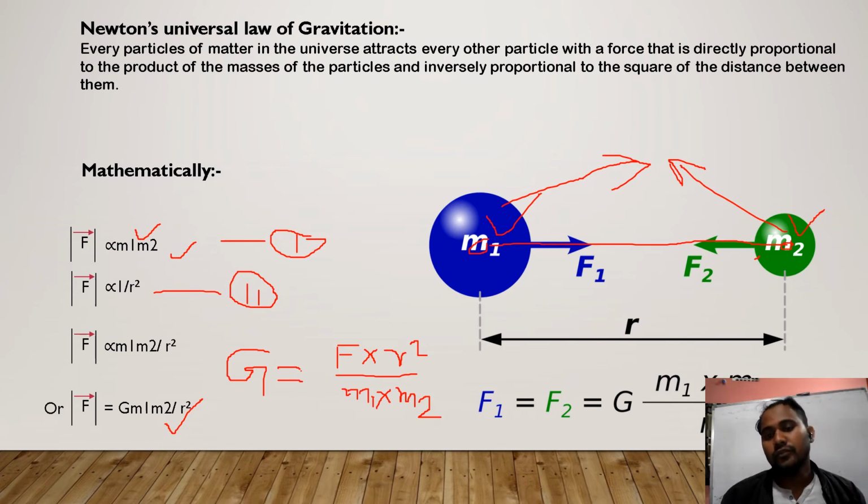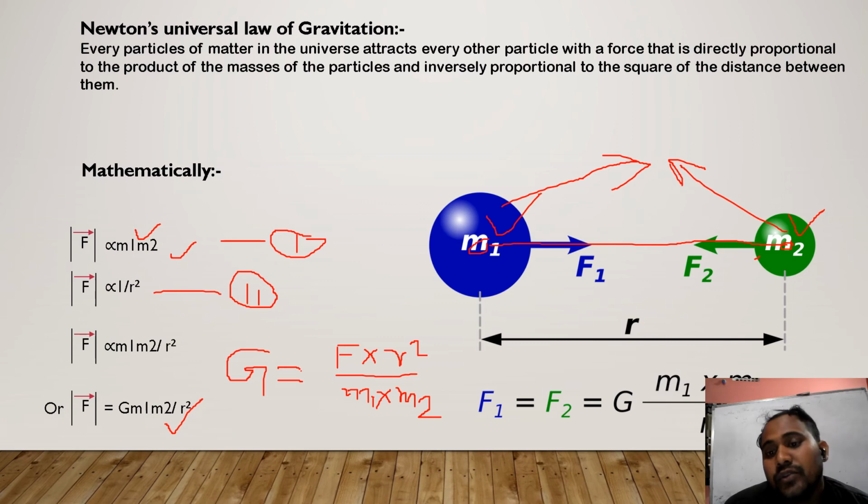Here the force F1 which is acting by M1 is equal to the force F2 which is acting by M2. F1 is acting upon M2, and F2 is acting upon M1. So according to Newton's third law, these two forces are equal. But what about the direction? You can see here the direction is opposite.